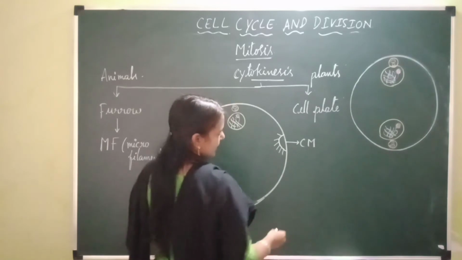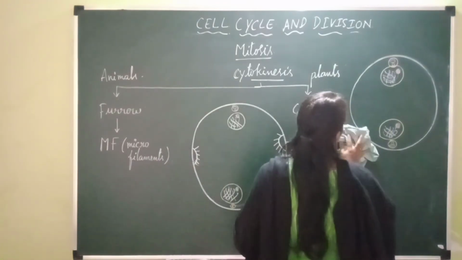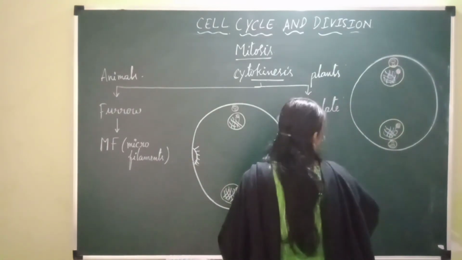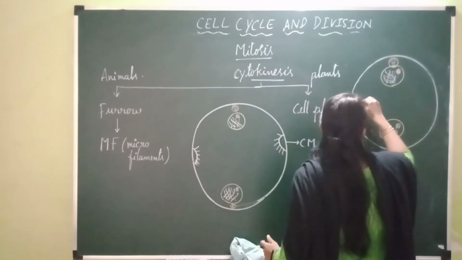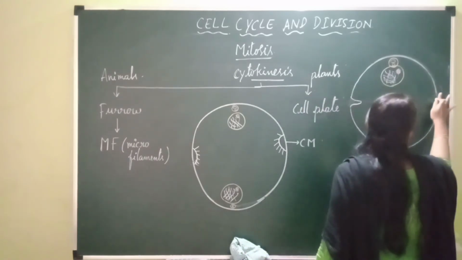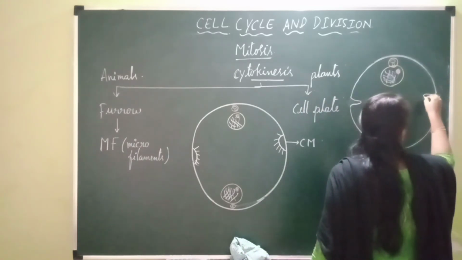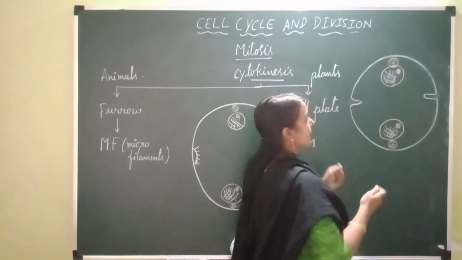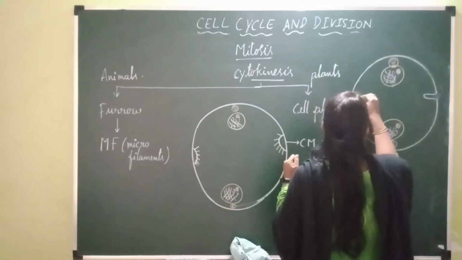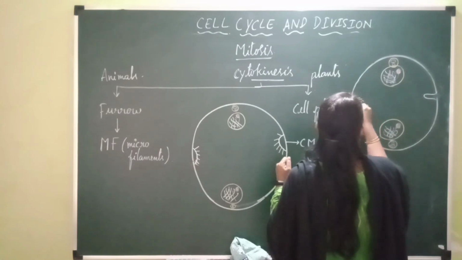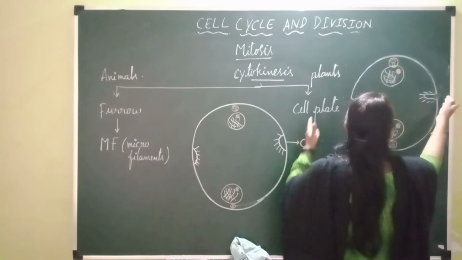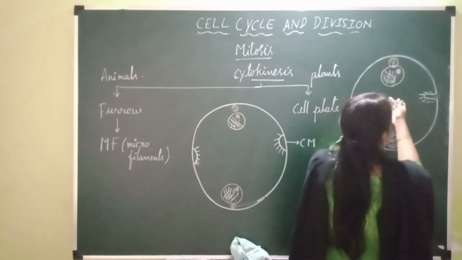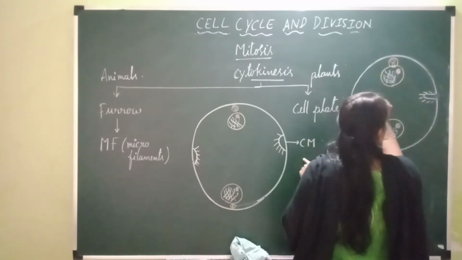In this diagram I am explaining: they are pulling the cell membrane as these contractile rings made of microfilaments contract. They pull the cell membrane towards the center from the periphery, and it extends deeper into the center of the cell.